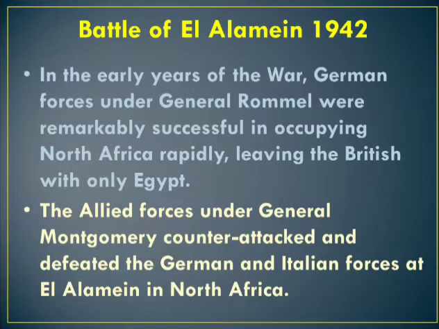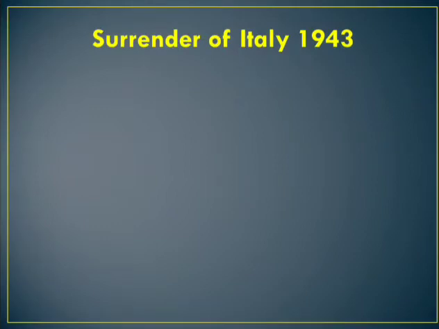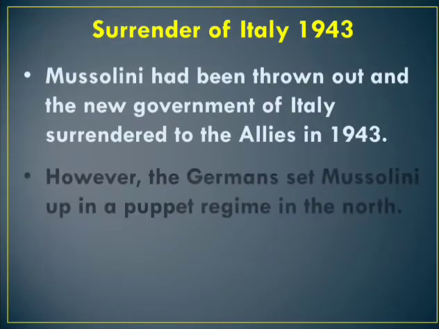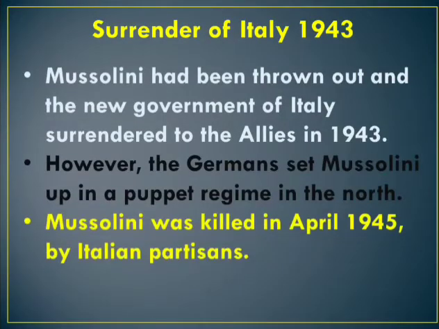Next we are going to see the surrender of Italy, 1943. Mussolini had been thrown out and the new government of Italy surrendered to the Allies in 1943. Why was Mussolini thrown out? Because Italy lost its territories in Africa. Mussolini failed to cope with the financial burden of the war.